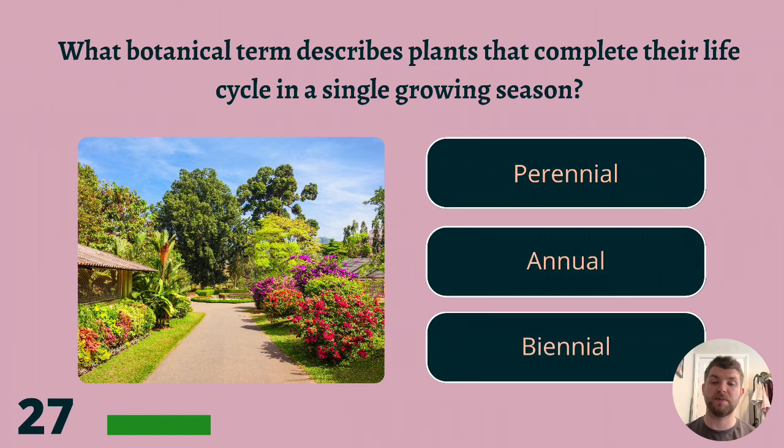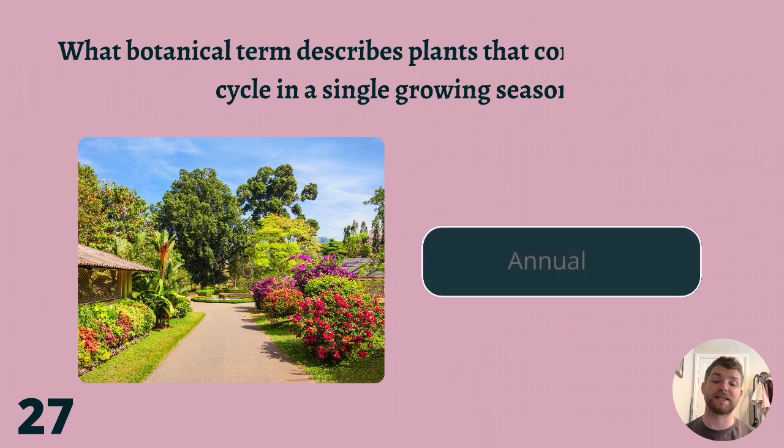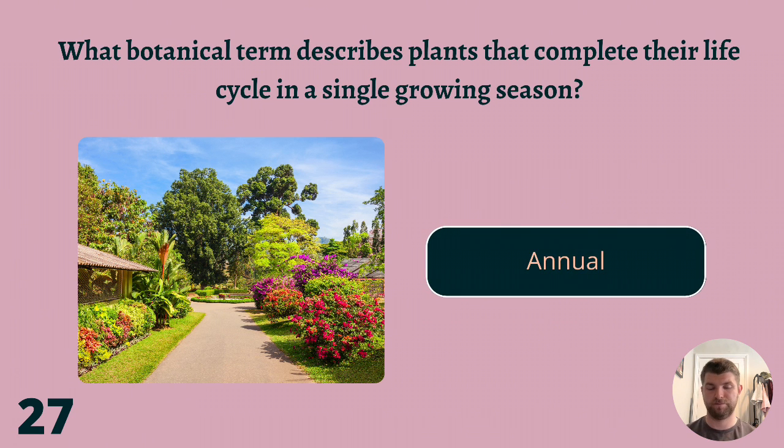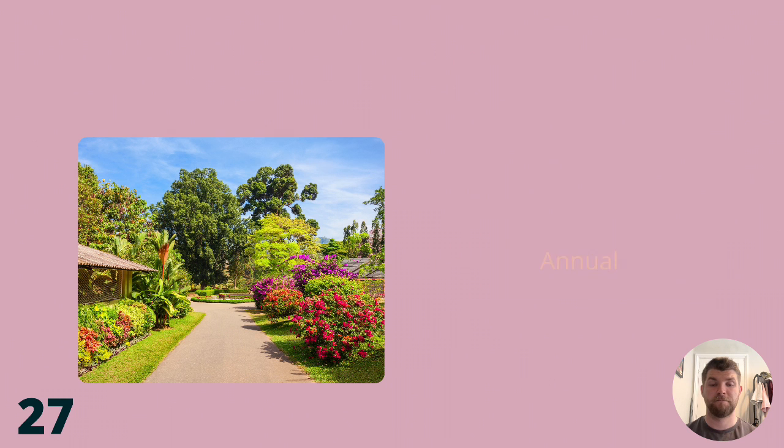What botanical term describes plants that complete their life cycle in a single growing season? Perennial, annual, or biennial? The correct answer is annual.